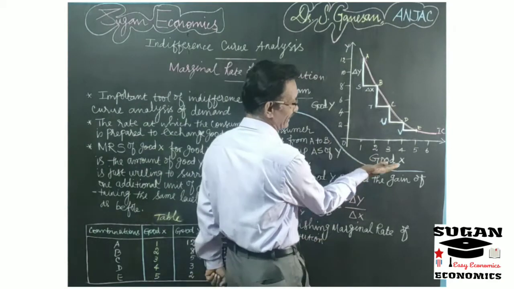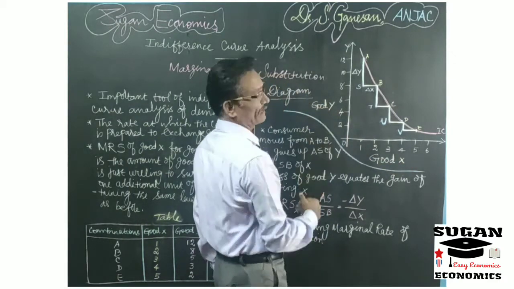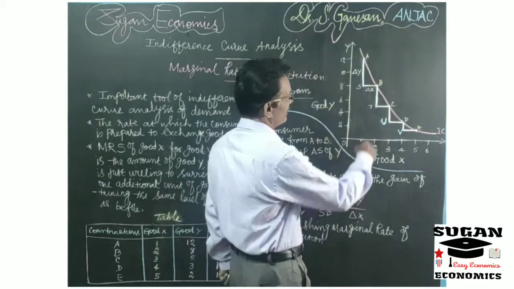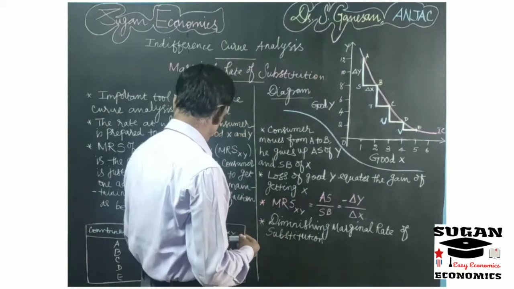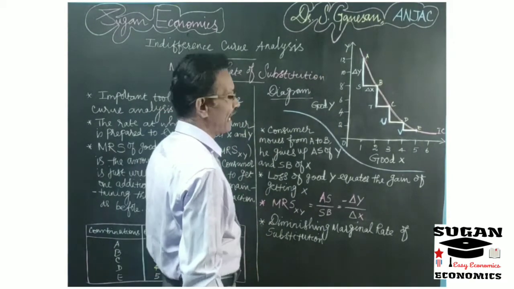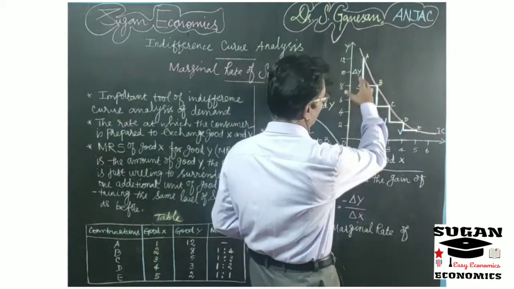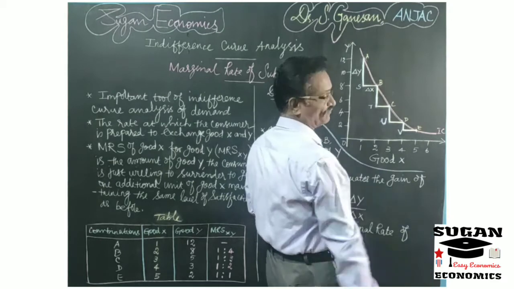In the diagram, on the x-axis we have taken commodity good X and on the y-axis we have taken good Y. Here IC is the indifference curve. Now we are plotting the points. Whatever information we have in the table will be plotted in the form of a graph sheet and we will derive the indifference curve.